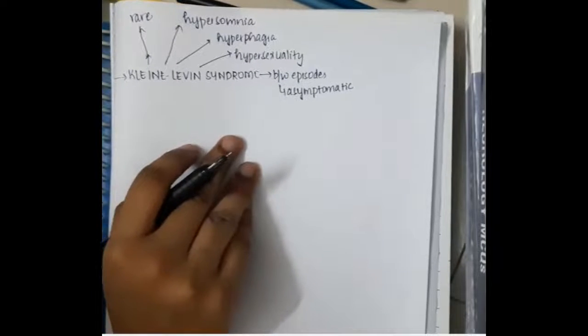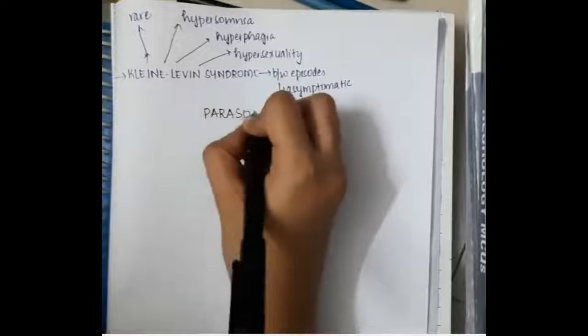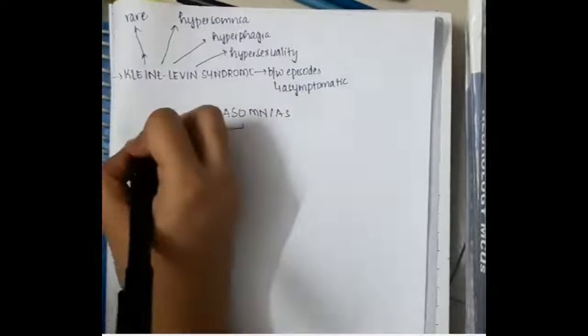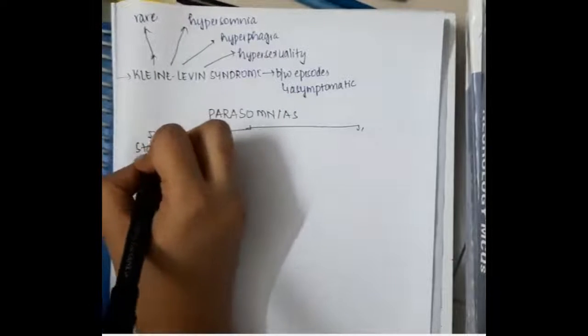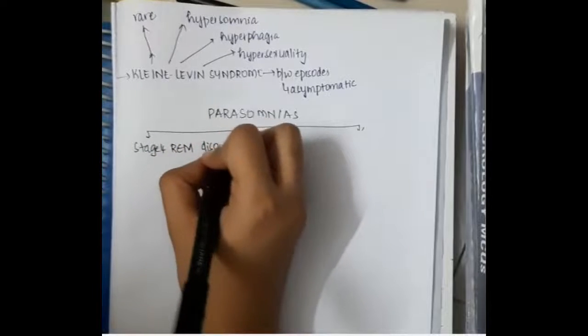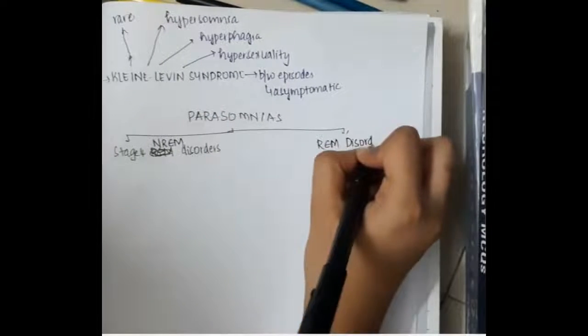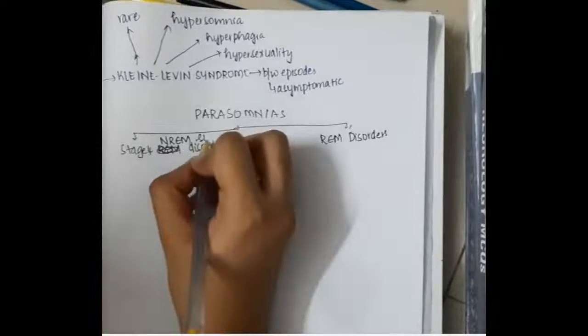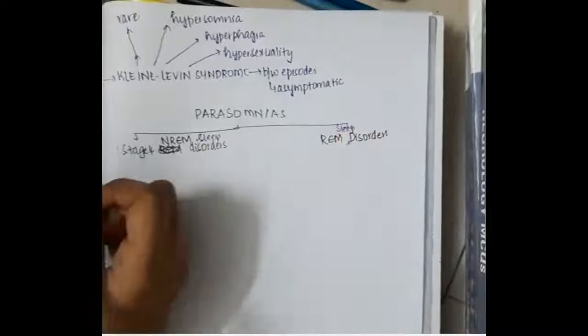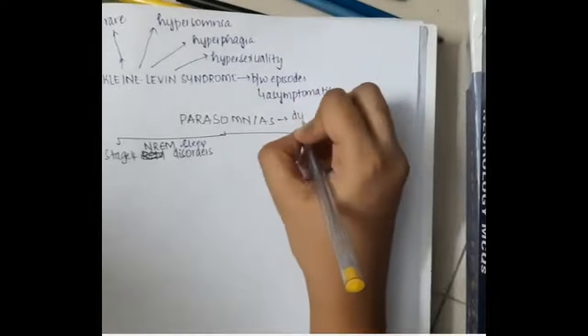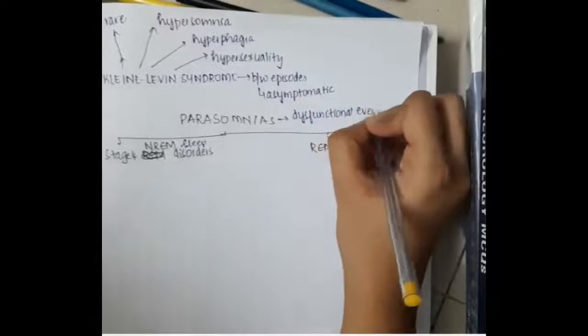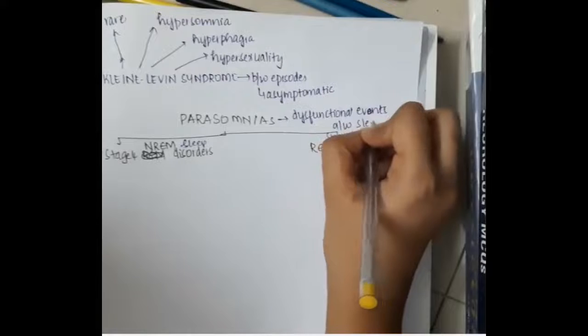Then we have one more group of sleep disorders which are called parasomnias. Parasomnias mainly include two types. One, we have stage 4 NREM sleep disorders, and we have REM sleep disorders. Now, these parasomnias are dysfunctional events which are associated with sleep. Here, sleep is completely normal, but there are some things which occur in between the sleep.